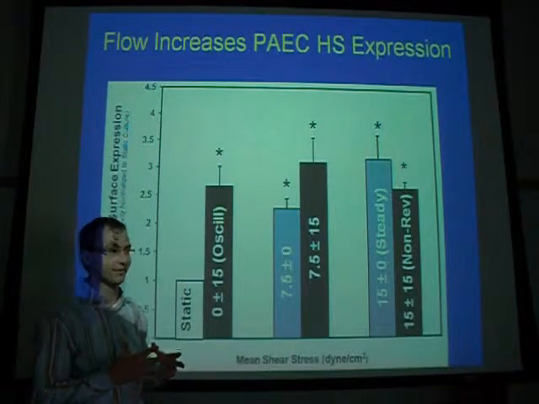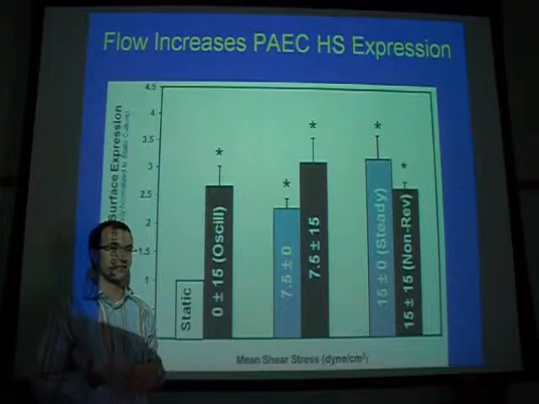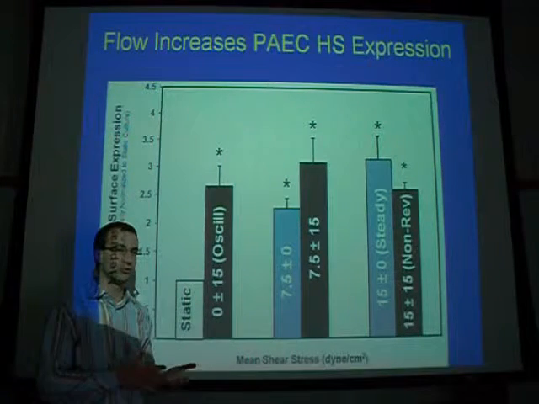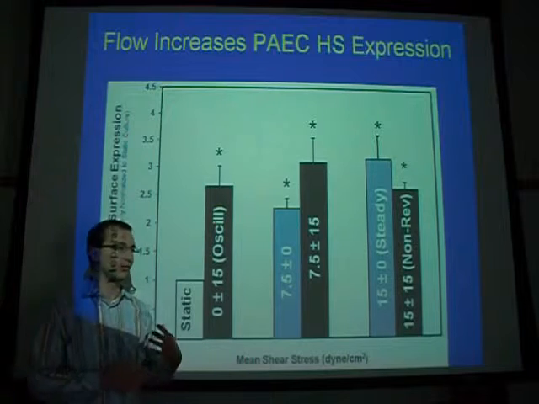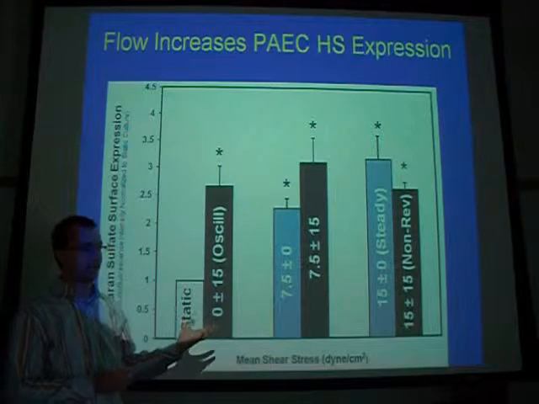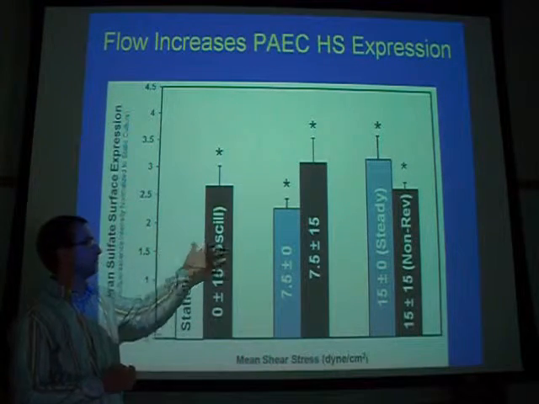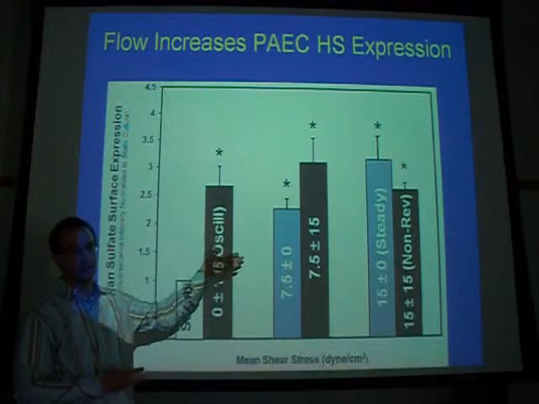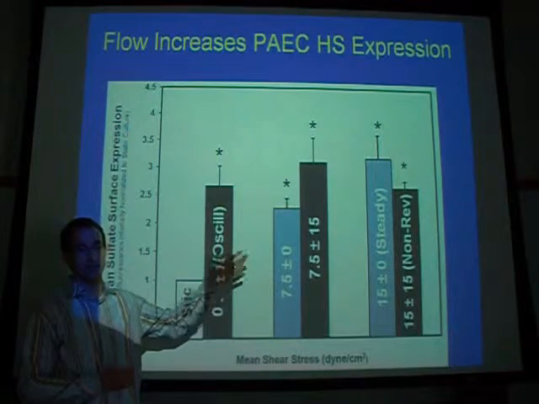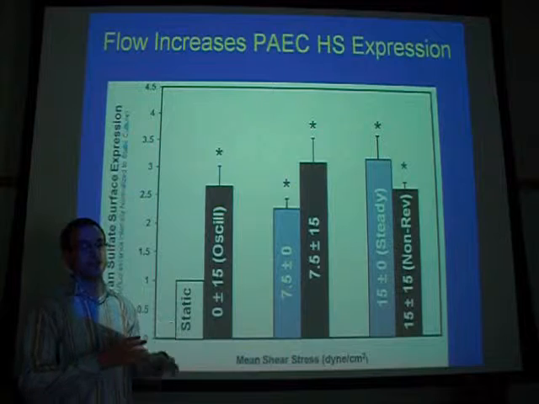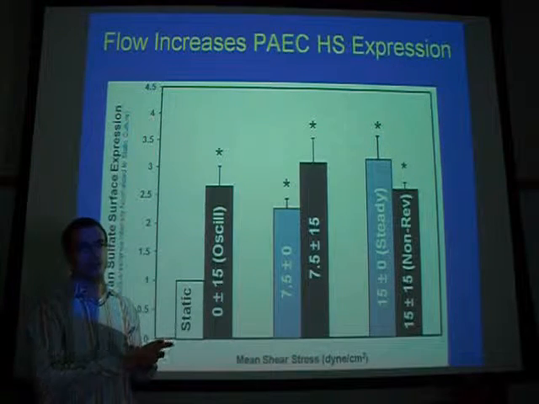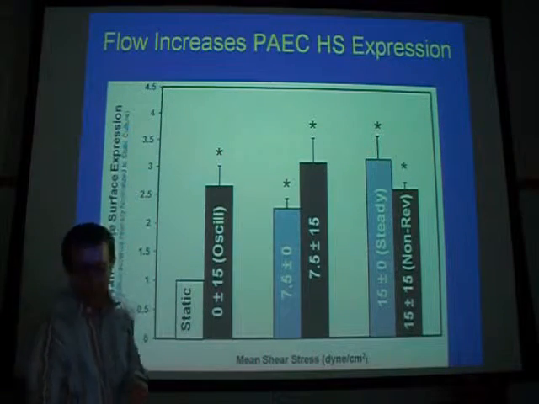That led us to think more about the batch treatment versus the continuous treatment, because we wanted to do a 24-hour flow, and we were worried that if we did a batch treatment like others have done in the past, the flow would regenerate the heparan sulfate during the 24 hours, and we wouldn't have continuous inhibition of the heparan sulfate production.